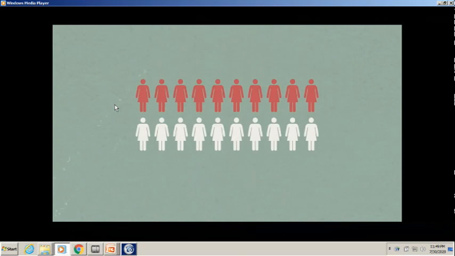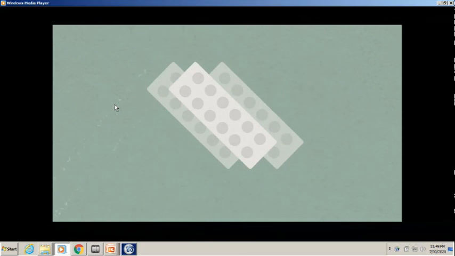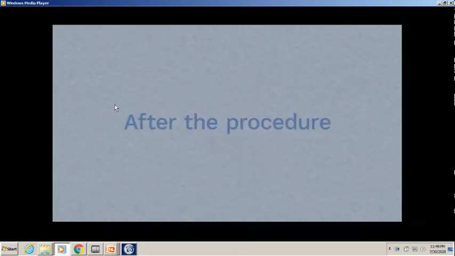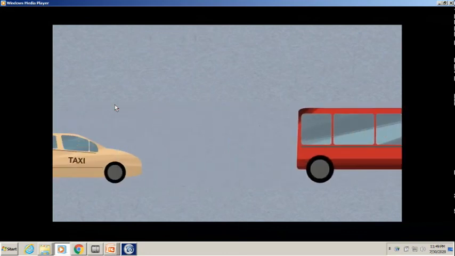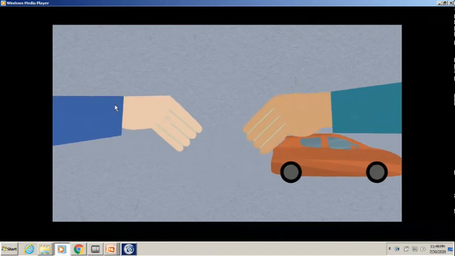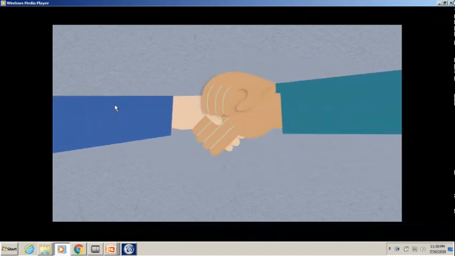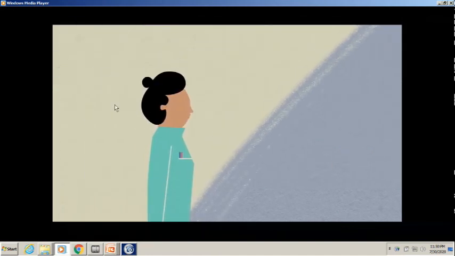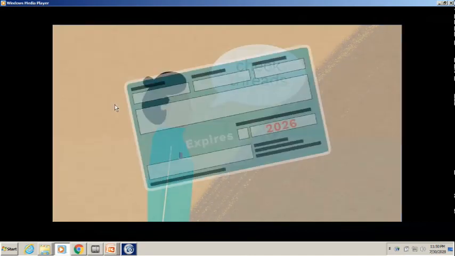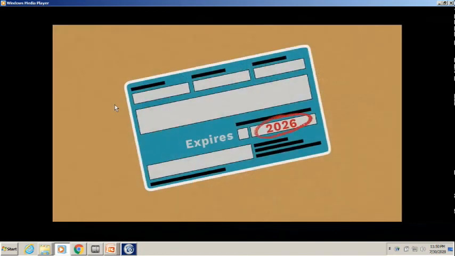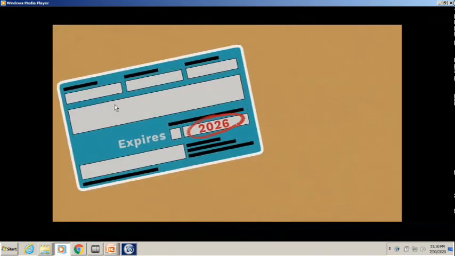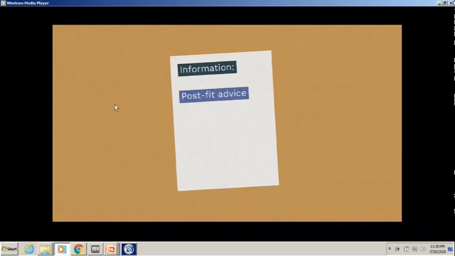After the procedure, most women feel well enough to leave the clinic straight away and can travel home by bus, taxi or car. You may like to bring someone with you to take you home. We'll explain how to check the threads that show the device is in the correct position. You will need to check this once a month, and we'll give you a card with the expiry date written on it. Keep this safe. We'll give you an information sheet to remind you about post-fit advice and how to check for problems. Most women don't need a follow-up appointment, but you must come back if you're concerned about anything, for example, lost threads or pain.